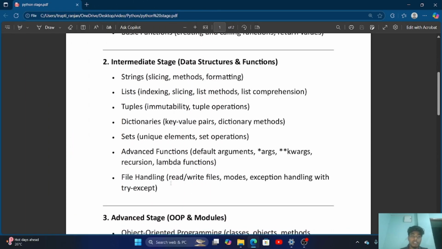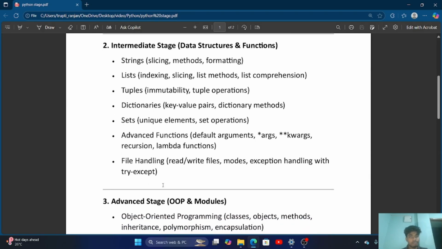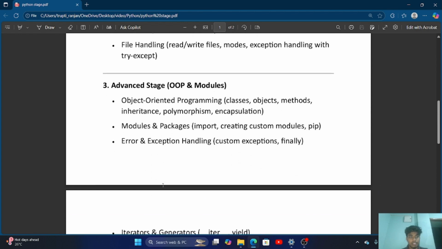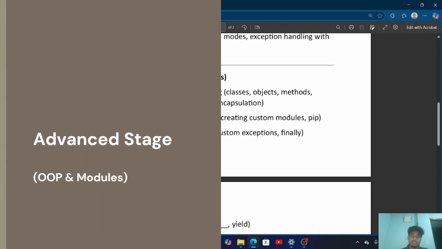There will be some things: strings, list, tuple, dictionaries, set, advanced functions, file handling. These are the data structures of Python. Then we go to the OOPS concept and module concept of Python.